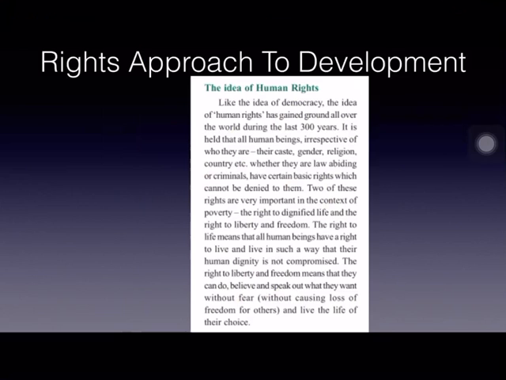And right to liberty and freedom means people can do or believe or speak out what they want without fear. If they can express their opinions freely, without causing loss of freedom for other citizens, that is called right to liberty and freedom. So these two rights are very much important when we talk about poverty.